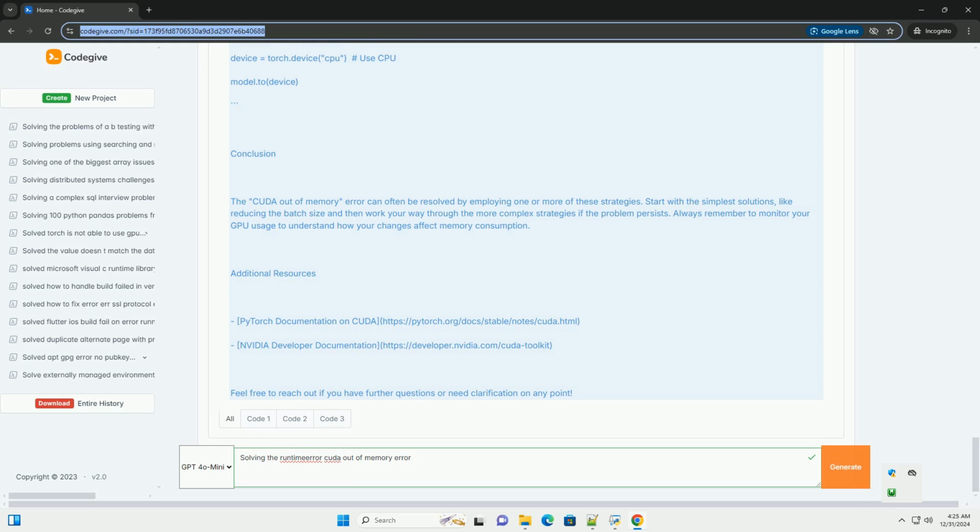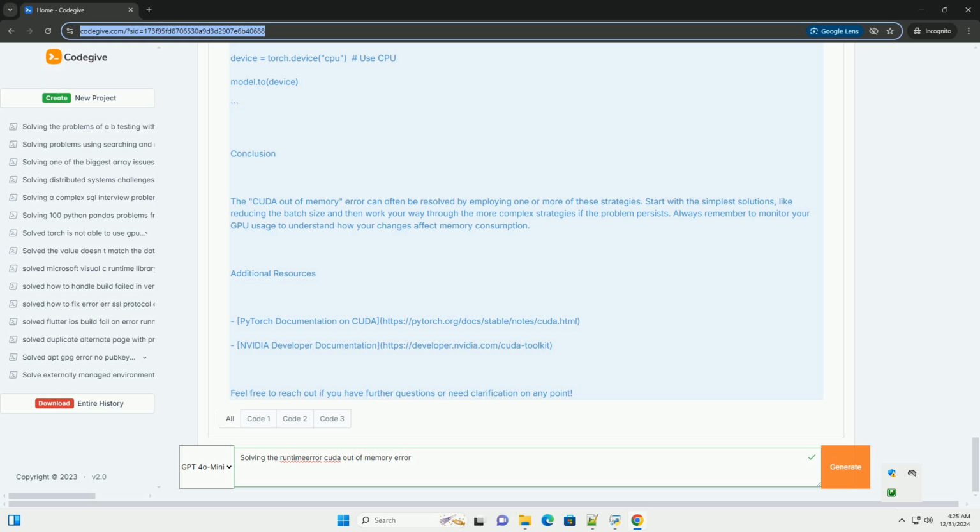Example, if you are using PyTorch. Python: import torch, from torch.utils.data import DataLoader. Assuming dataset is already defined. batch_size = 64 # original batch size. train_loader = DataLoader(dataset, batch_size=batch_size, shuffle=True).